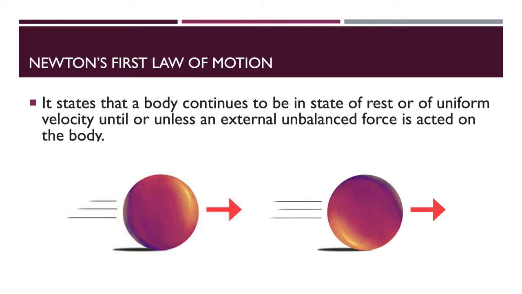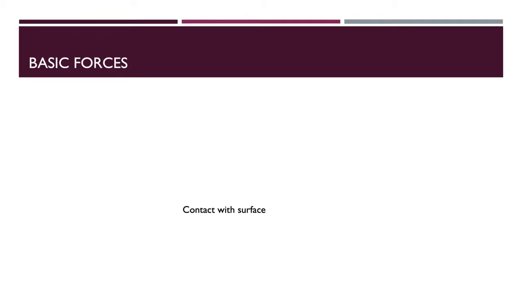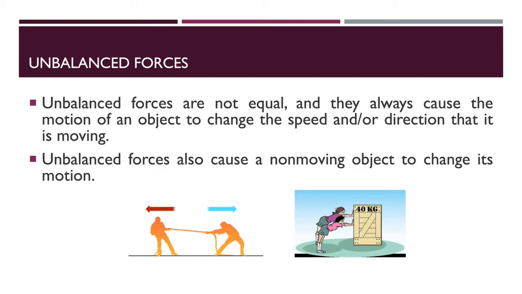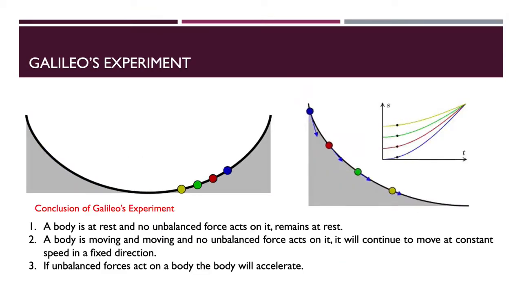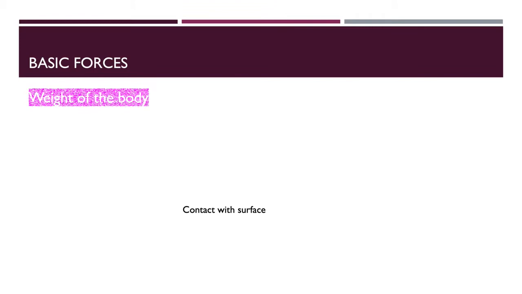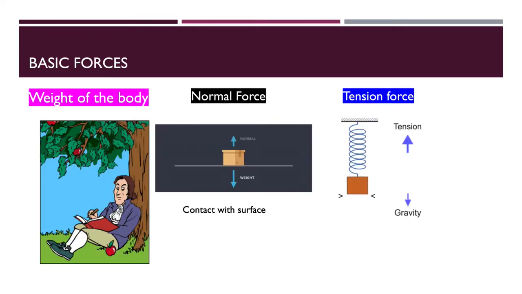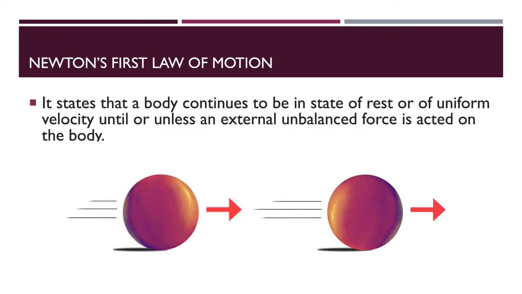We are going to start our Good Samaritan School online class for class 9E Science. In our last class, we learned about Galileo's experiment, and then we saw the different types of forces like balanced forces and unbalanced forces. Today we are going to start the topic named Newton's laws of motion. Today we will learn Newton's first law of motion.